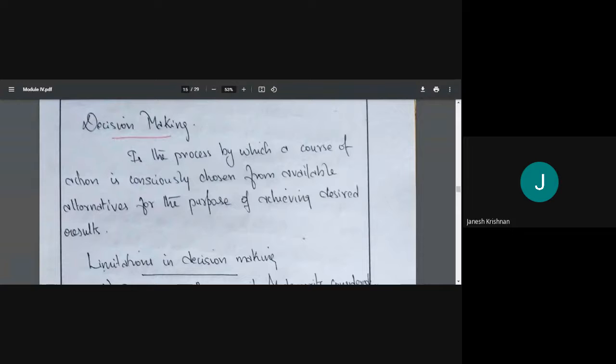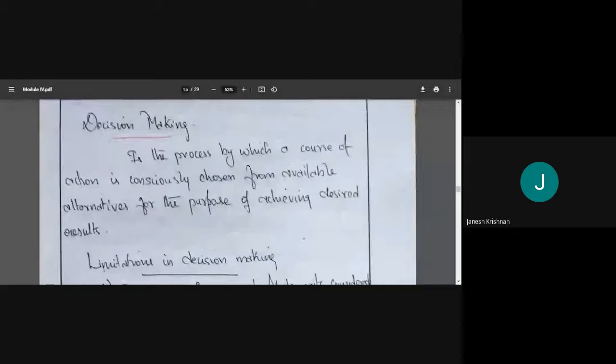Say, for example, our aim is to go to Kashmir. So what are the alternatives available? We can go by bike, we can go by car, we can take a train or bus, or we can even go by flight. These are the alternatives. What has to be done? We need to choose from these alternatives the best course of action, the best way to reach Kashmir.